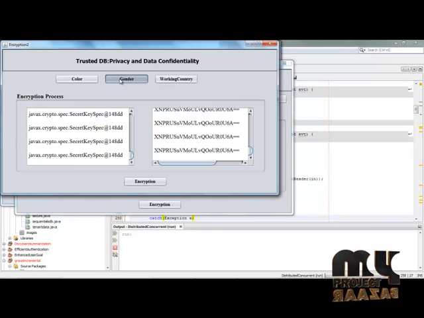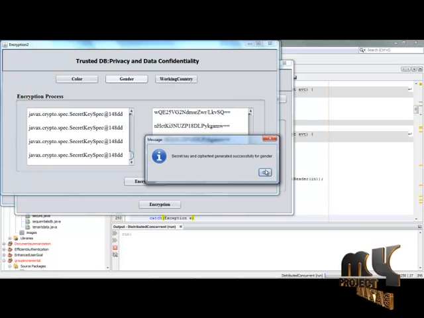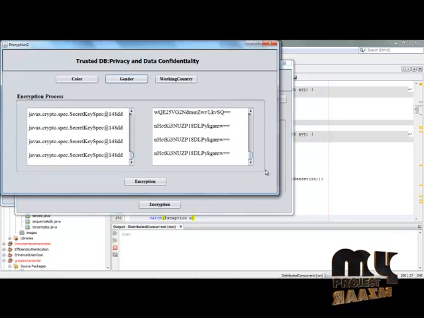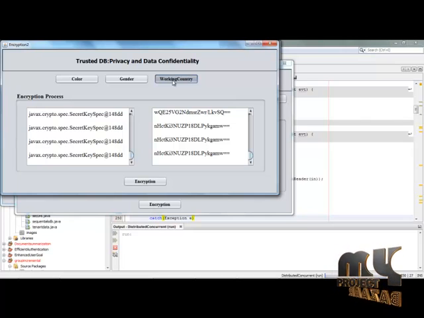Since the encryption operation takes some time, we have to wait till the results of the encryption operation are displayed for the gender value. Simply click the OK option and then click the working country operation, displayed in the encrypted form.